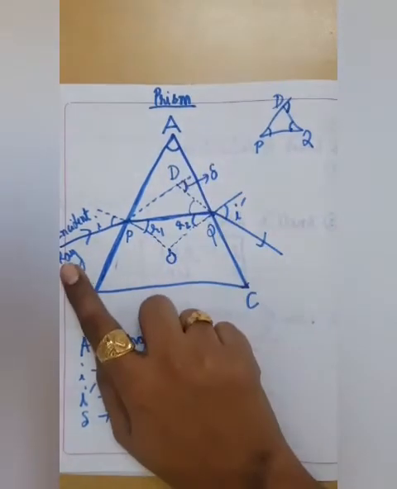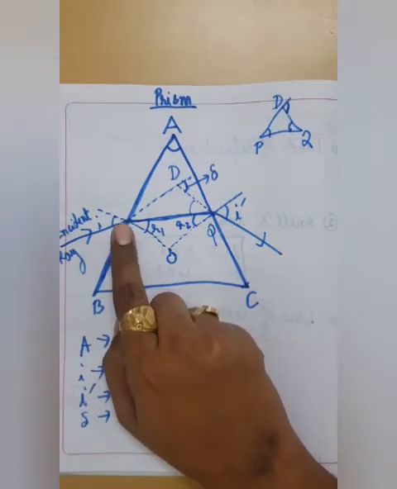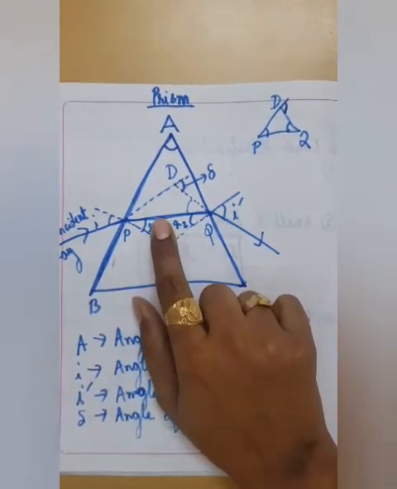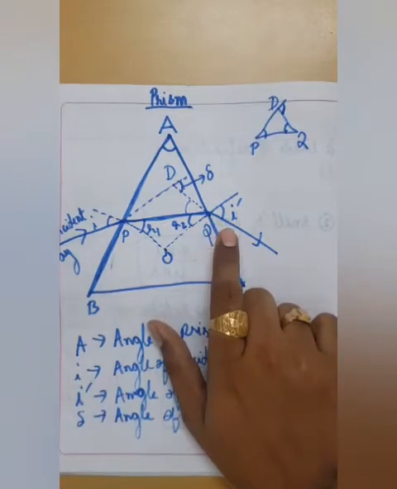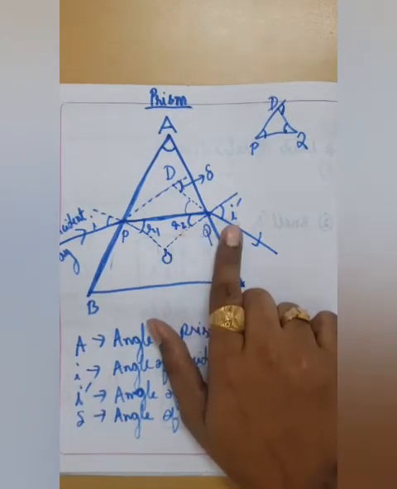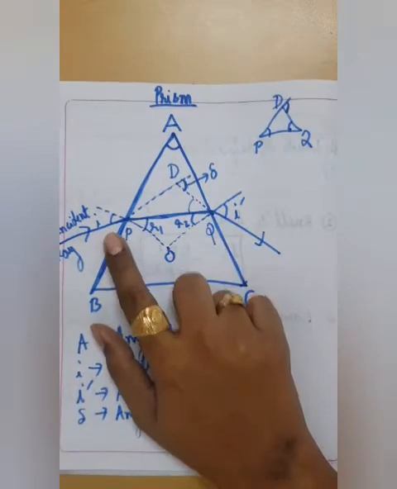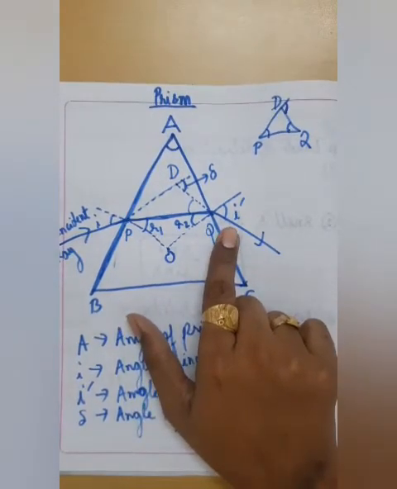As you can clearly see, the incident ray enters from here, and since it is entering from rarer to denser medium, it bends towards the normal. This is your refracted ray. Now when it comes out of the prism, it bends away from the normal because it is coming from denser to rarer medium. This is your emergent ray. After marking all the angles, this is angle i, this is r1, this is r2, and this is i dash, that is your angle of emergence.